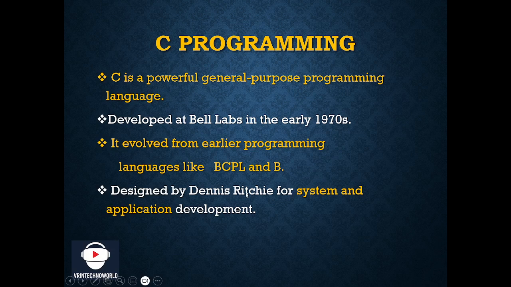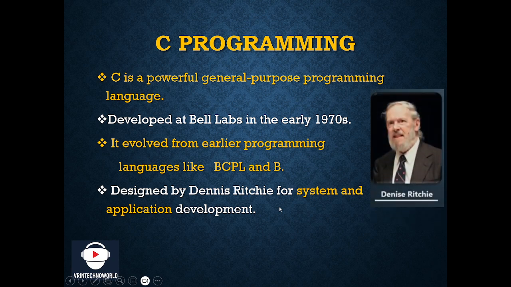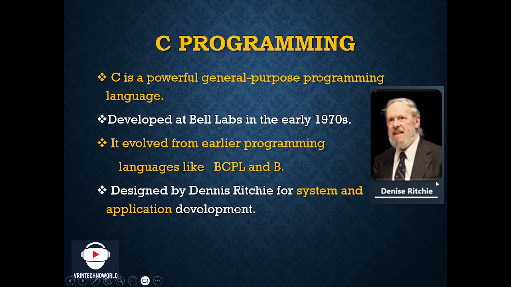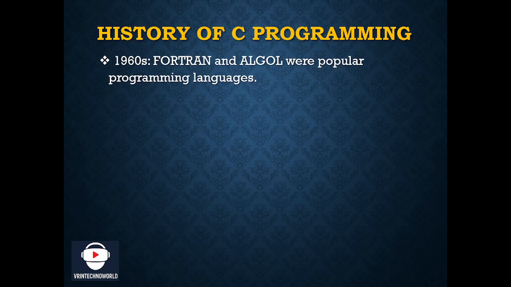As you know, Dennis Ritchie was one of the inventors of this programming language, which was mainly developed for system and application development. He is basically the main inventor of C programming.